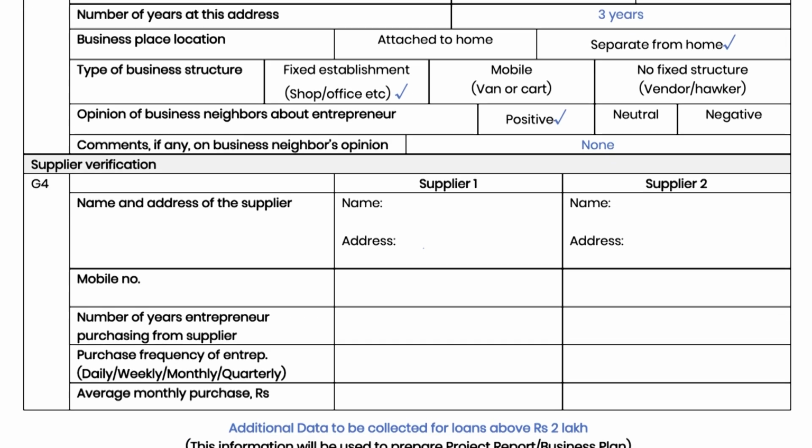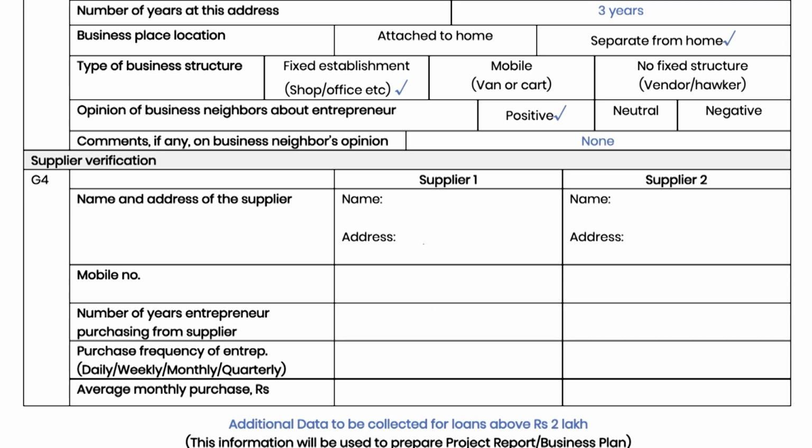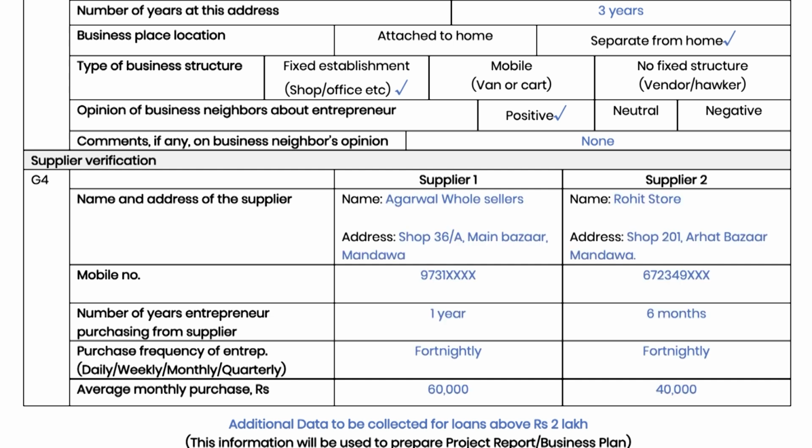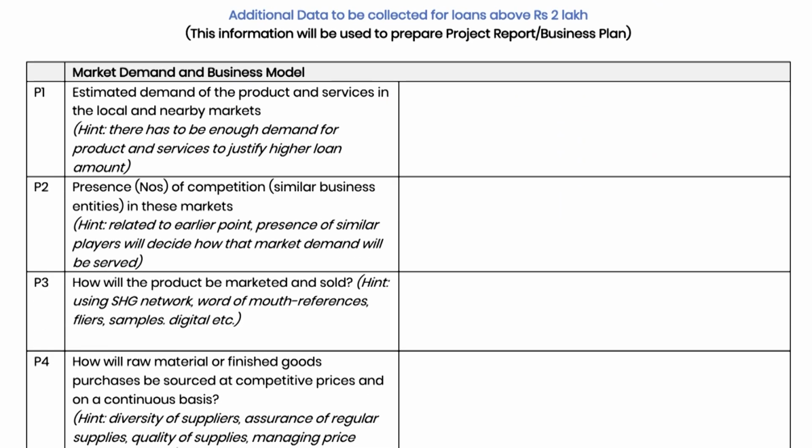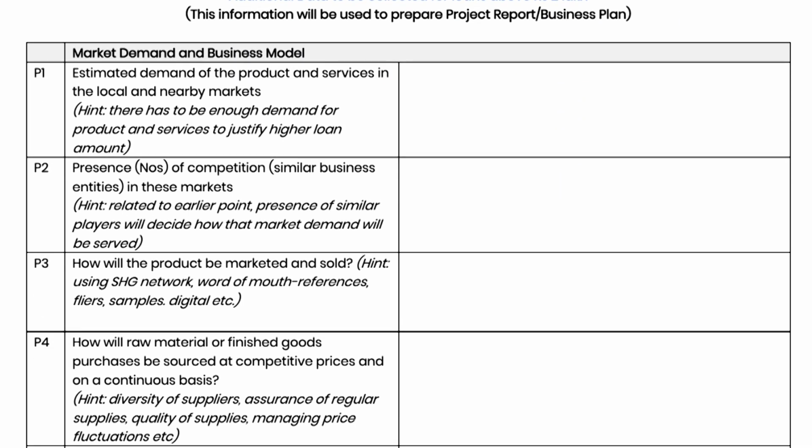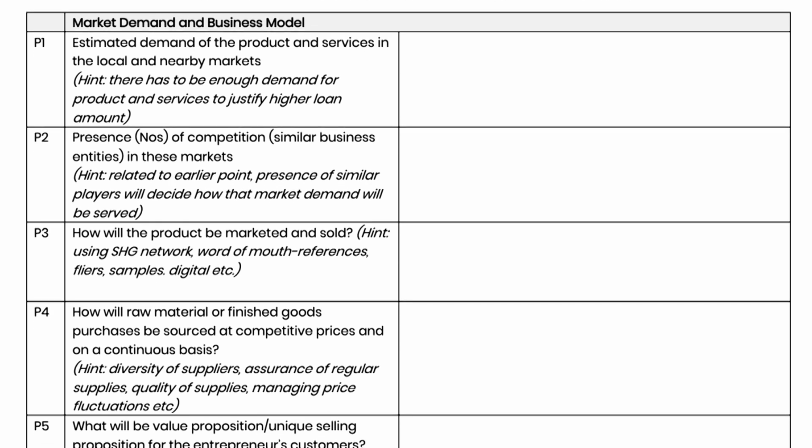In G4, Vitt Sakhi can talk to one or two suppliers of the entrepreneur and fill this section. Vitt Sakhi need not physically visit the suppliers, but she can talk to them over the phone. This is the overall form. There is an additional form which is to be filled only for loans above Rs 2 lakh. This form is not needed for loans up to Rs 2 lakh.